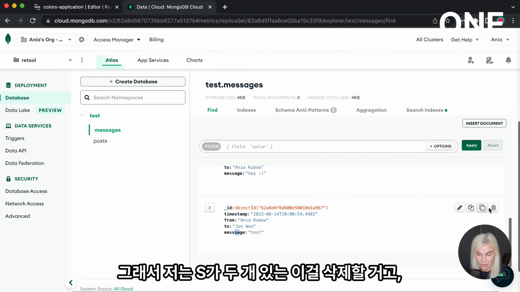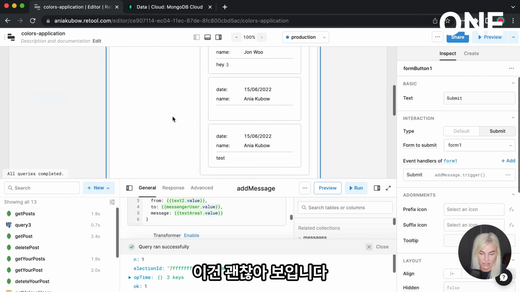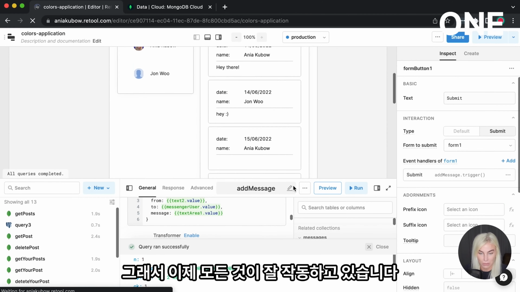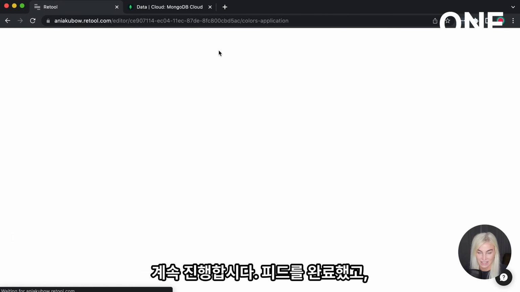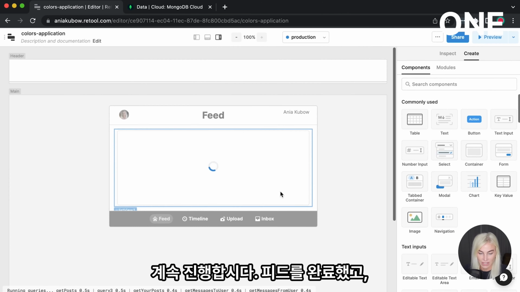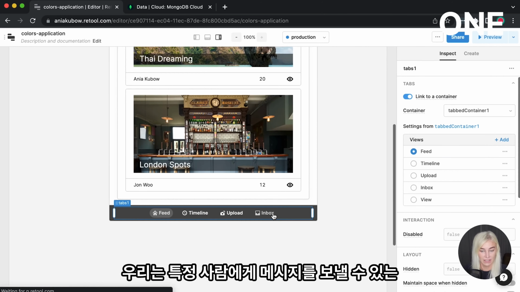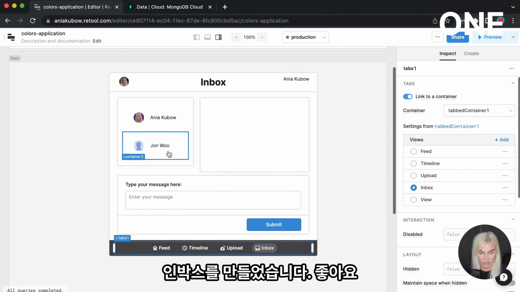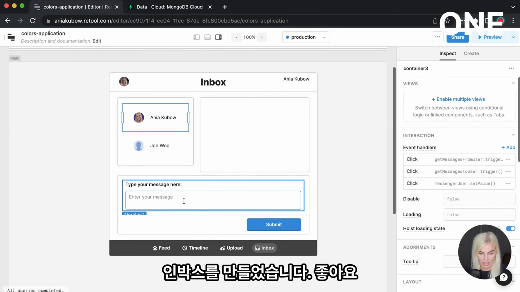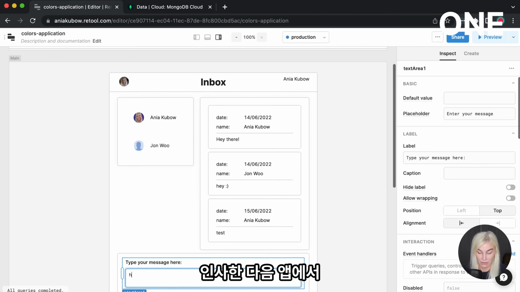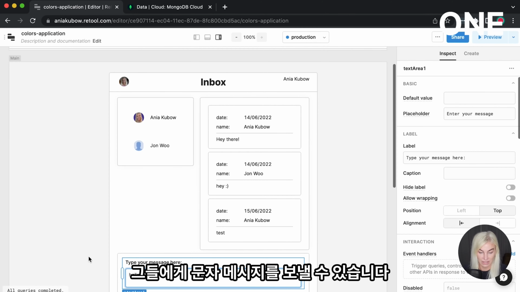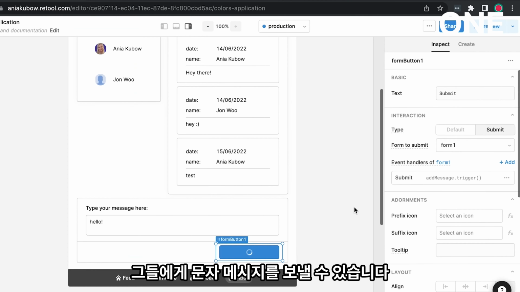So I'm just going to delete this one with the 2 S's. And this is looking good. So everything is now working. Let's carry on. So we've done the feed. We've done the timeline. We've done the inbox where we can message specific people, okay, and see all their messages and then go, hello, and literally message them on the app.